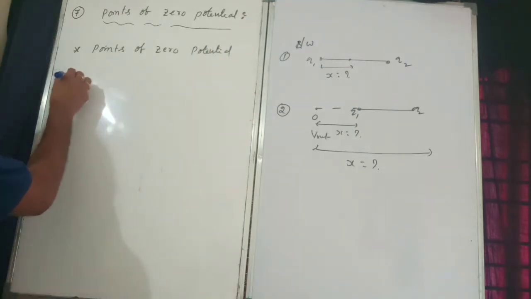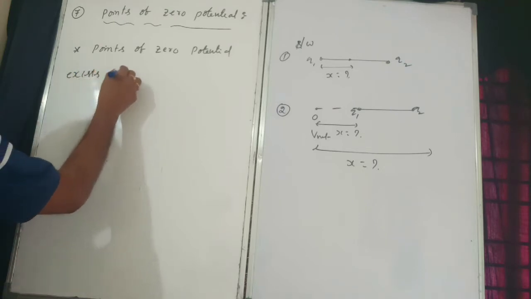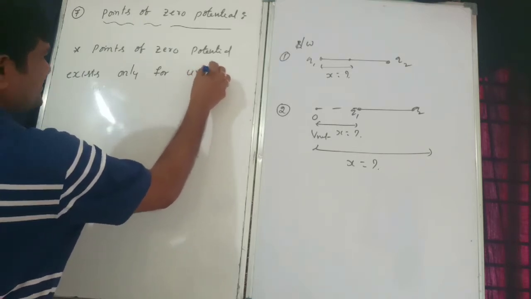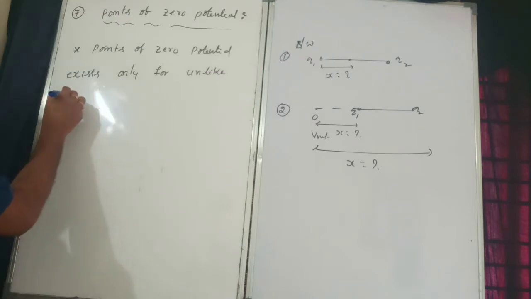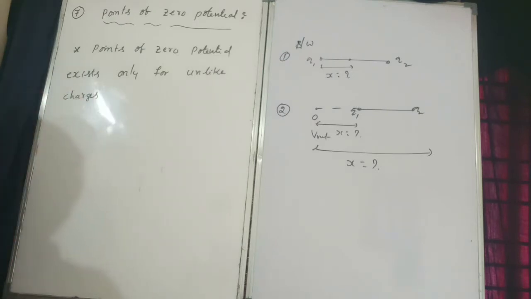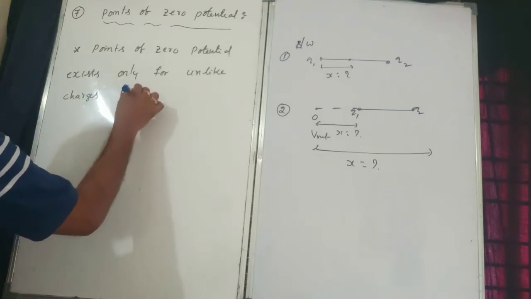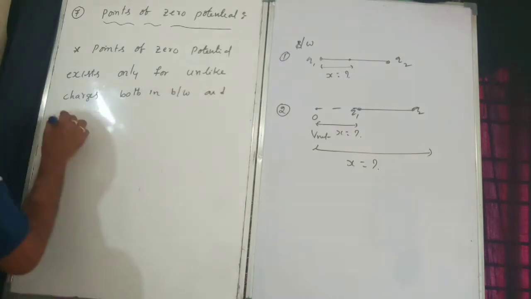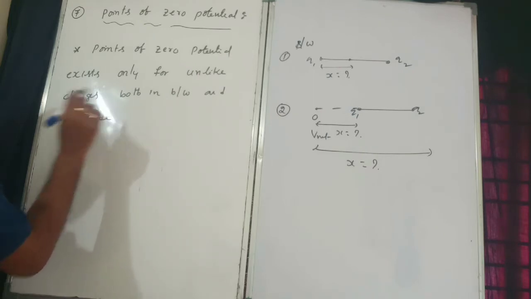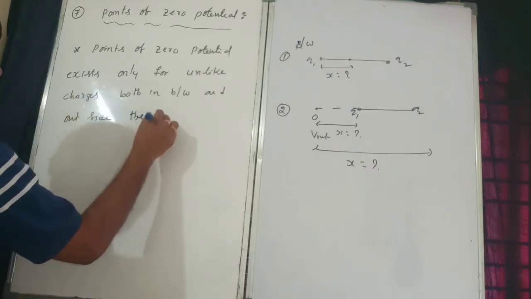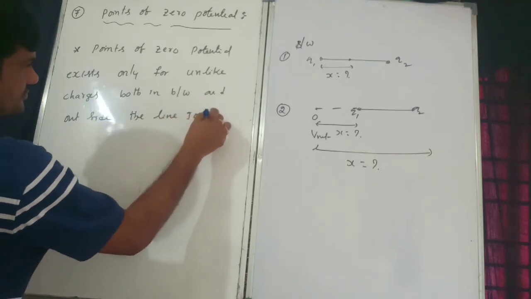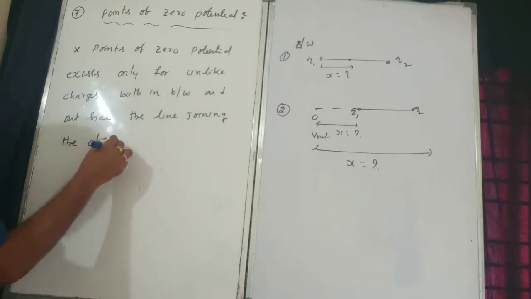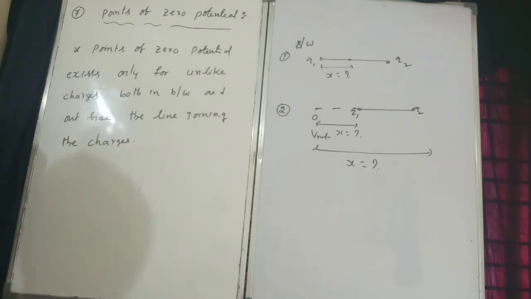Zero potential exists only for unlike charges, both in between and outside the line joining the charges. Very, very, very important. Okay.